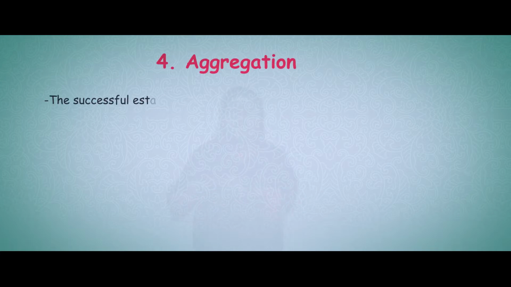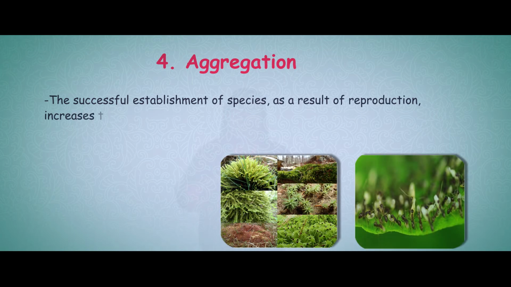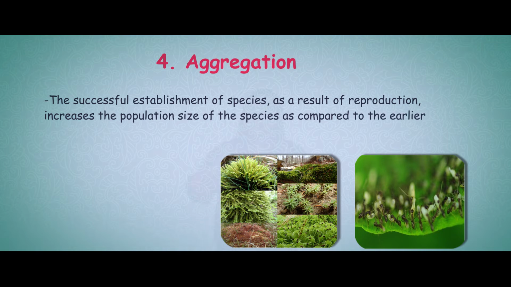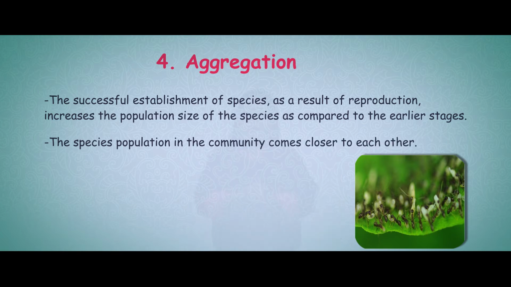The fourth process is known as aggregation. After the successful establishment of the species in that particular area, reproduction will begin. During the process of reproduction, the population size of species increases. The species of the population in the community come closer to each other.